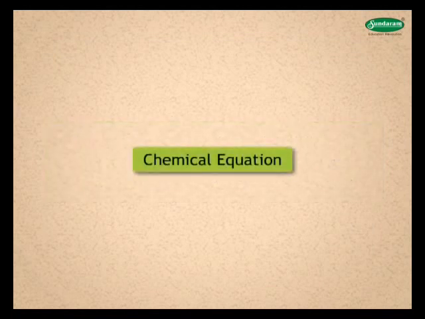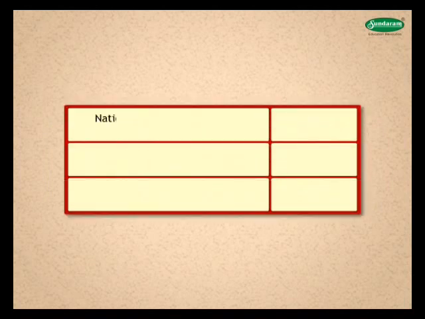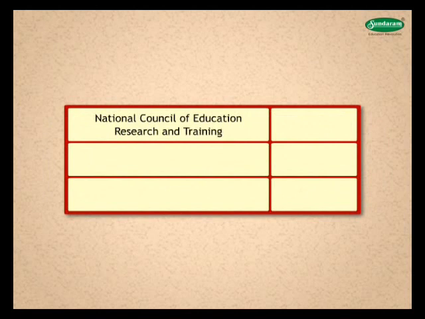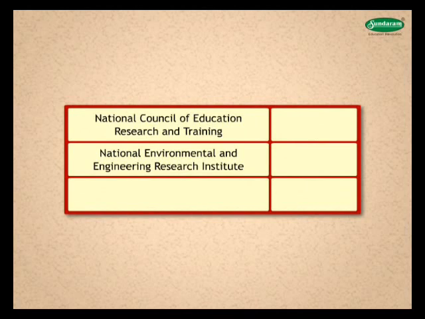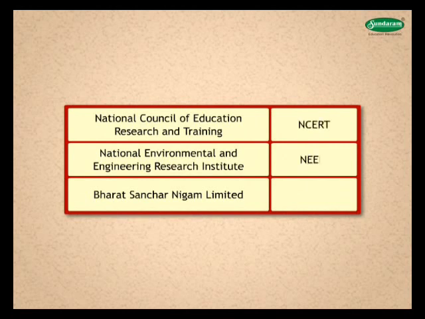Let us see what is meant by chemical equation. You all must have heard about National Council of Education Research and Training, National Environmental and Engineering Research Institute, Bharat Sanchar Nigam Limited. Their abbreviated forms, that is NCERT, NEERI, BSNL, are convenient and easy to remember, isn't it?